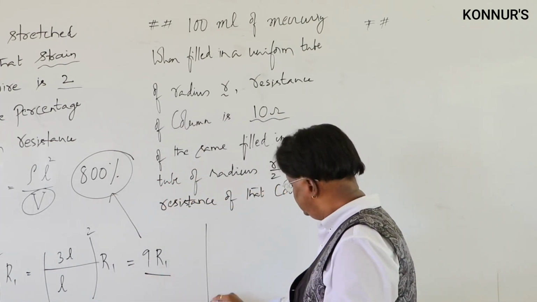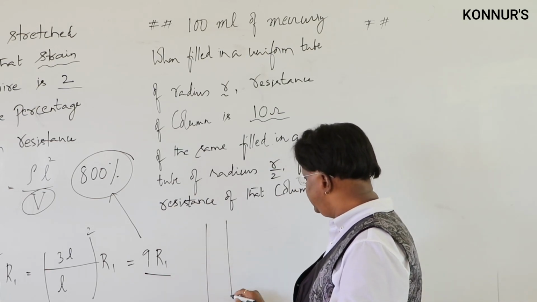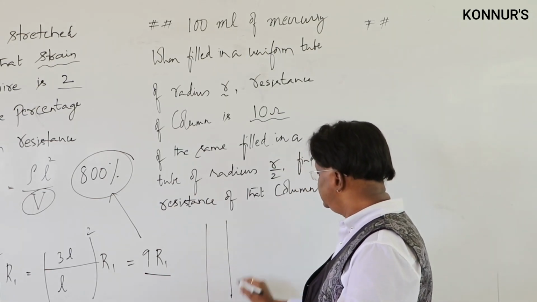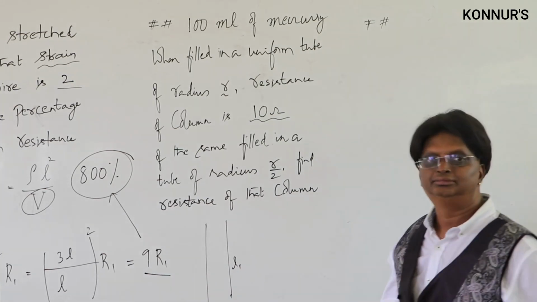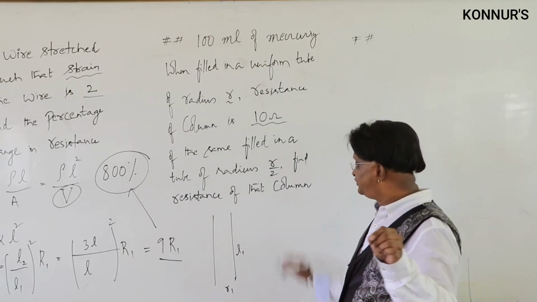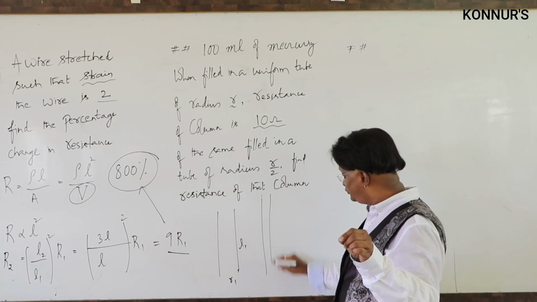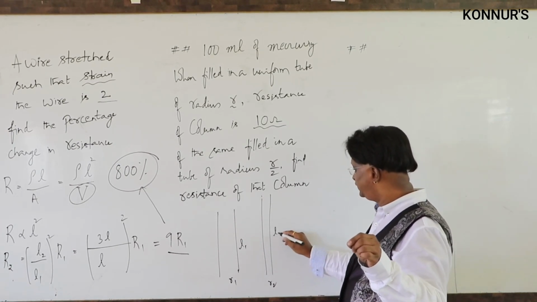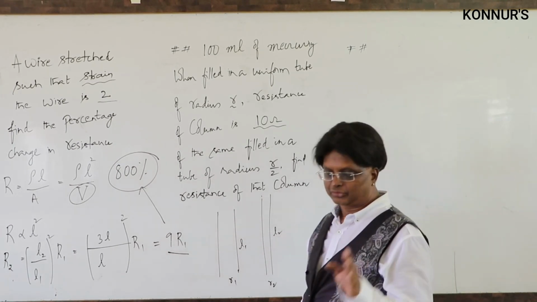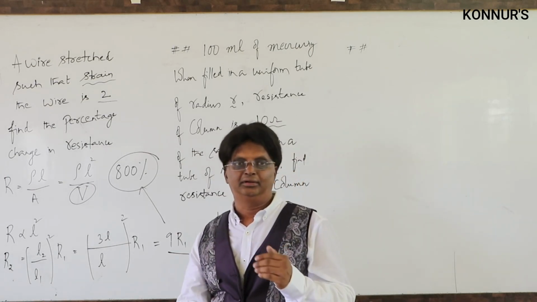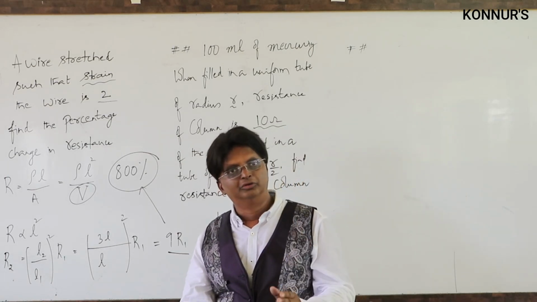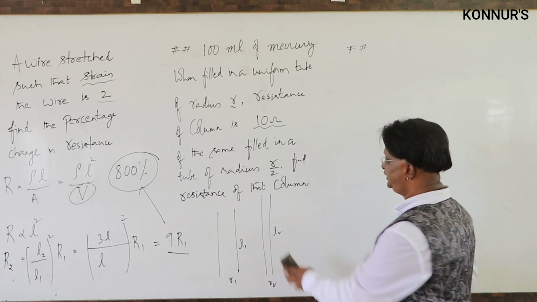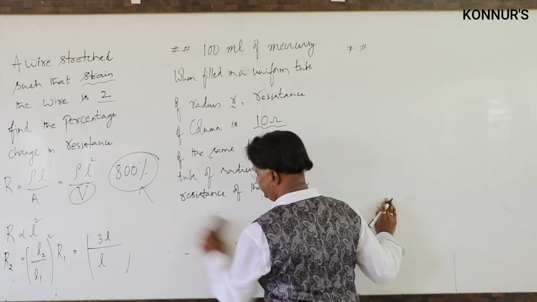Now see, this is a column of radius R1, length L1. When the radius of the tube changes, what happens? The length also changes. This is R2, this is L2, but the volume remains constant. So again this data is the case of constant volume. So for constant volume, what is our result?